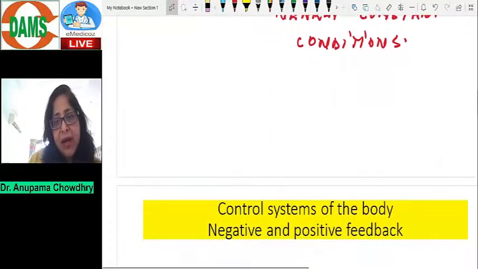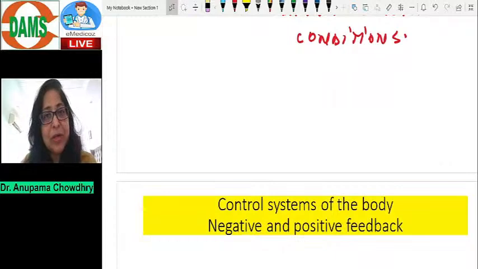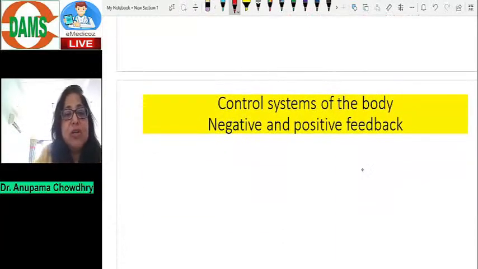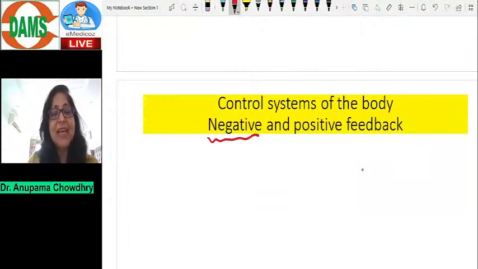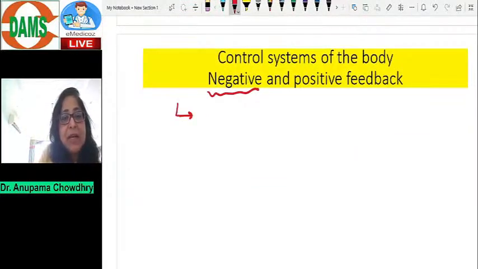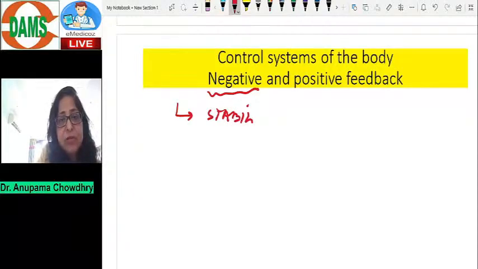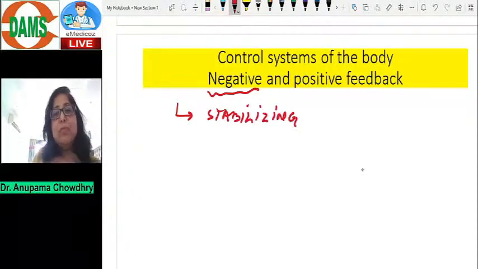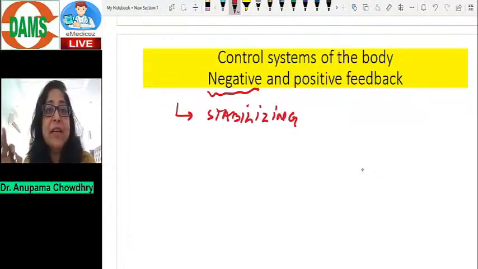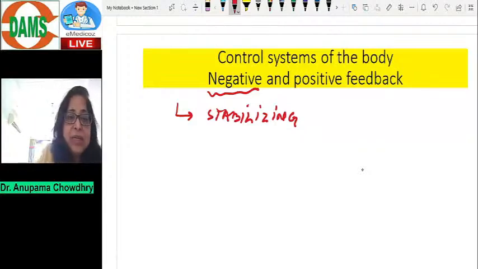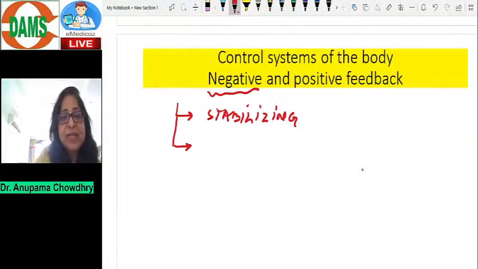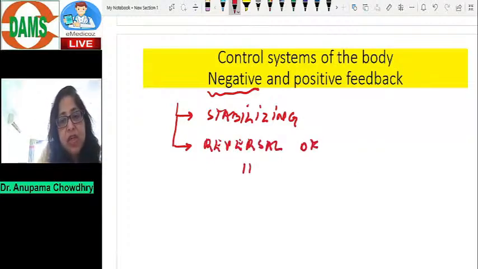Now, there are a number of control systems in the body. Most control systems in the body function on what is known as negative feedback, and negative feedback is, in fact, a stabilizing mechanism. Negative feedback mechanisms help to maintain the internal environment in nearly constant conditions, or help to maintain homeostasis. So these are stabilizing. Now, the unique feature of a negative feedback control is that there is a reversal of the initiating stimulus.